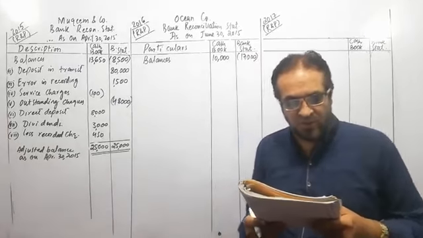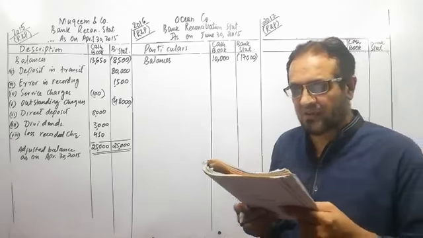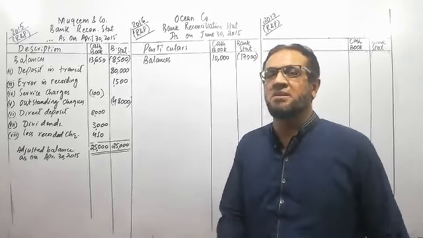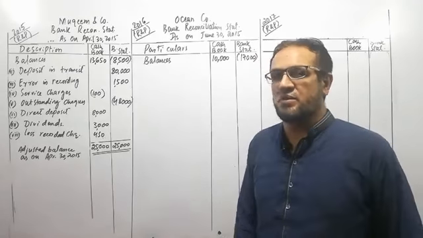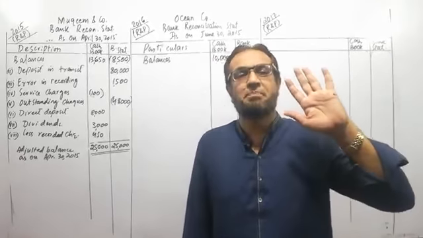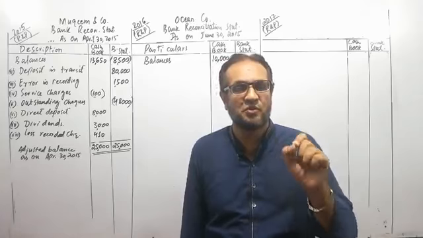Now the other differences. The third point given in the question is a debit memo for a check of 10,000 marked NSF, non-sufficient fund. It means the customer would have given you a check of 10,000. You have deposited that same check into the bank. Now the bank has returned this check with the remark of non-sufficient fund.